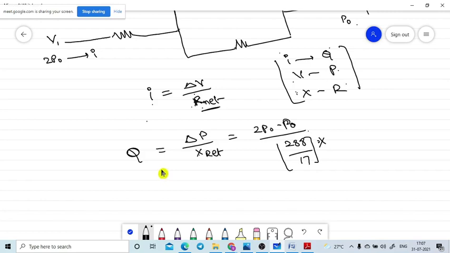So what is this one? The complete current flowing through the circuit is equal to the potential between the two terminals. Two terminals means here is the potential V1, here is the potential V2. V1 minus V2 divided by the total circuit resultant resistance R net. In the similar manner, we have the two tubes. The pressure here is 2 P naught, and the pressure at the end is P naught. The resultant X value is the X net we got.